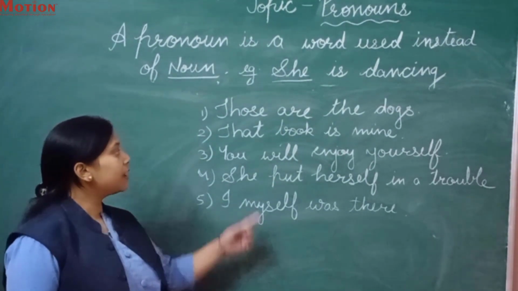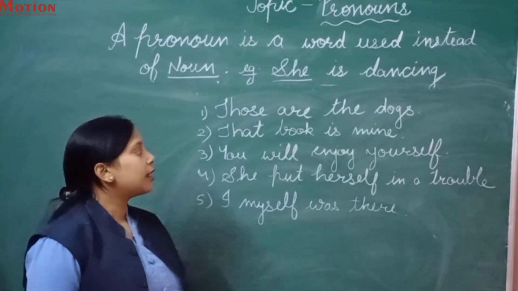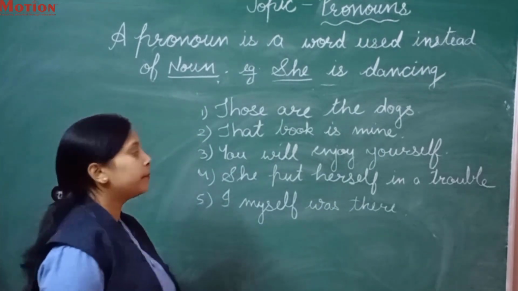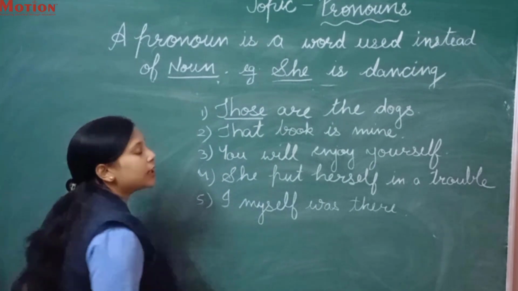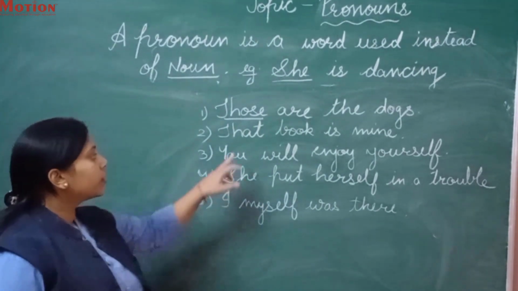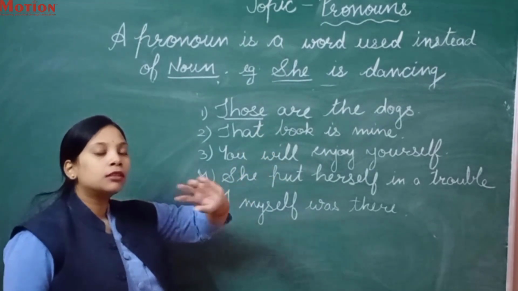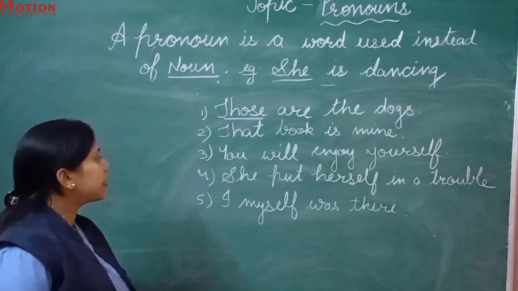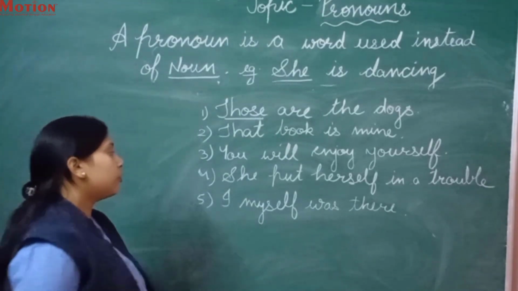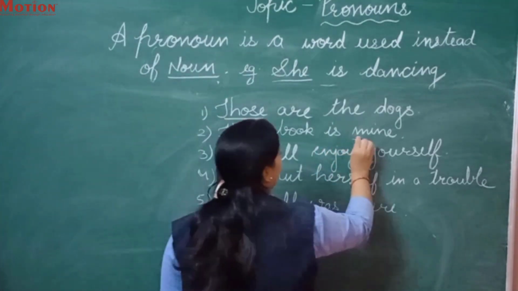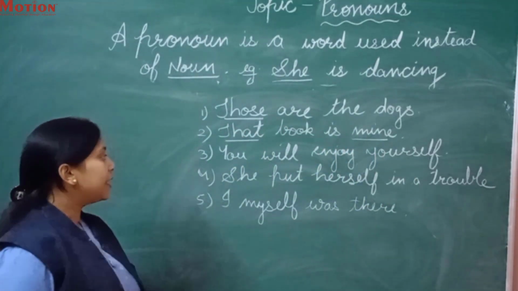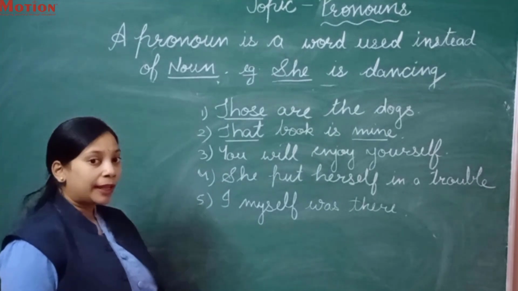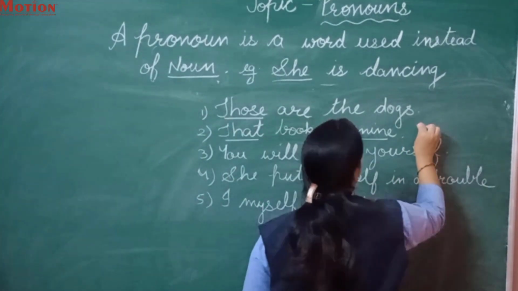Firstly we will see the first example. Those are the dogs. Firstly, tell me what is the pronoun in it? Yes, those is a pronoun. Which kind? Yes, demonstrative pronoun, because this, that, those, these we use as demonstrative pronouns. Next sentence, that book is mine. There we can see two pronouns, that and mine. That is a demonstrative pronoun, and mine is, yes, a personal pronoun.